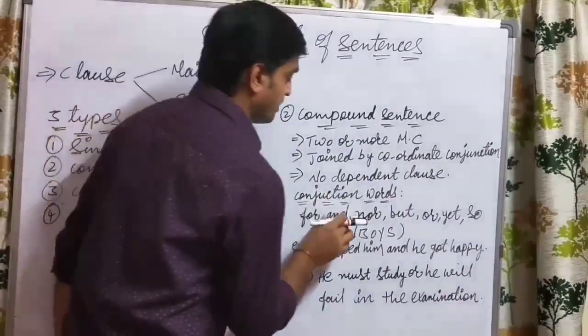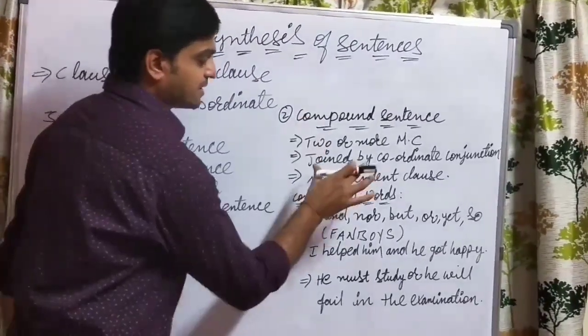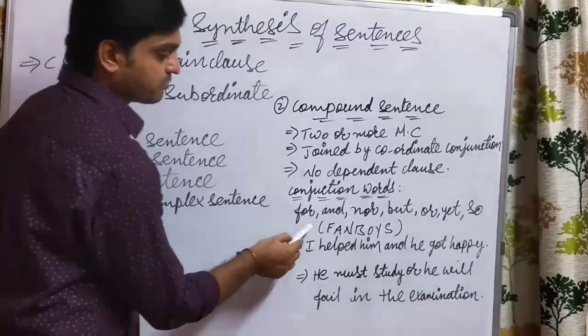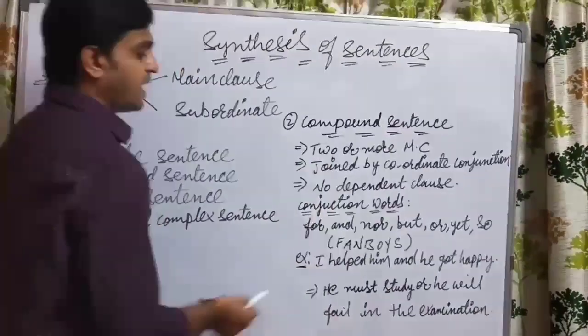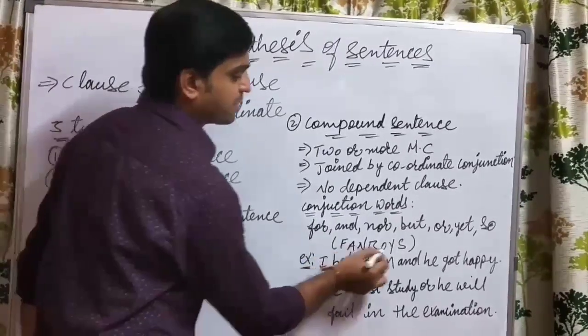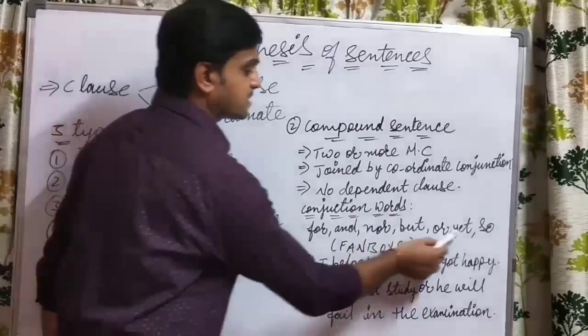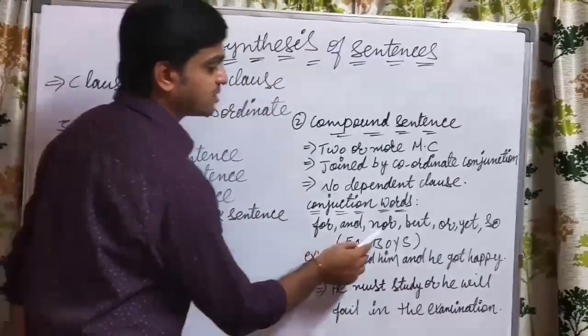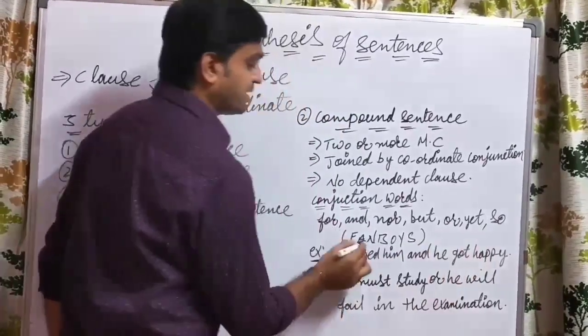And if you see, we are going through some of the words used as conjunctions in compound sentences, and all these words we call FANBOYS. It is an acronym, a short form for the words written here: for, and, nor, but, or, yet, so. All these words together we call FANBOYS.